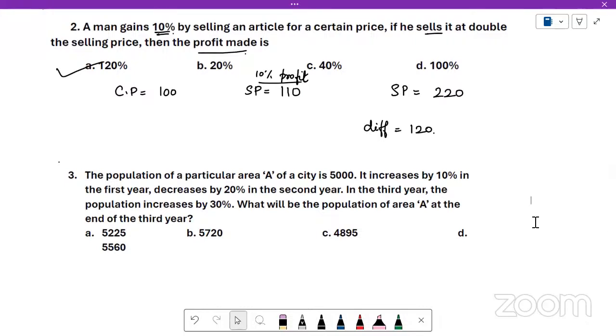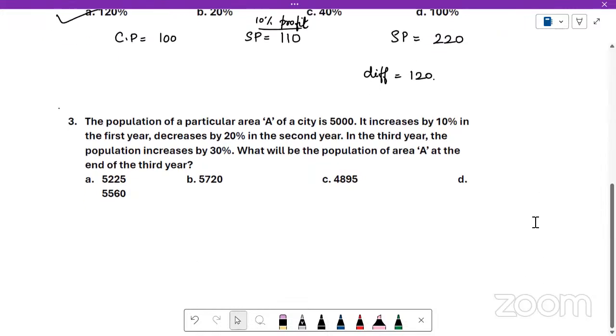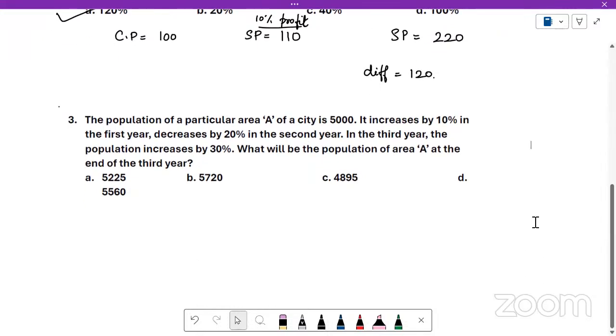It increases by 10% in the first year, decreases by 20% in the second year. In the third year, population increases by 30%. What will be the population of the area A at the end of the third year? You can just keep adding, subtracting whatever percentages are given and get the answer. That is one way of solving.